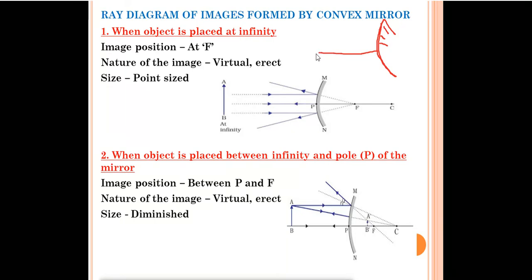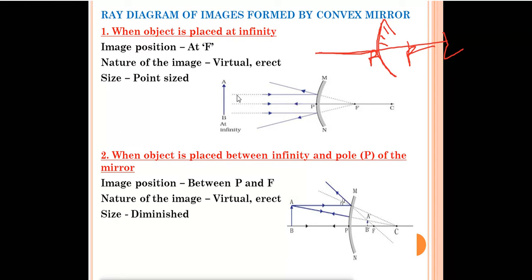This will be the principal axis like this. This is your pole, focus point F, and center of curvature C. Like this you can see in the diagram. So the object is placed at infinity. The reflecting surface is this one. The rays of light will go and strike the surface. So if they are striking the surface, what will happen?